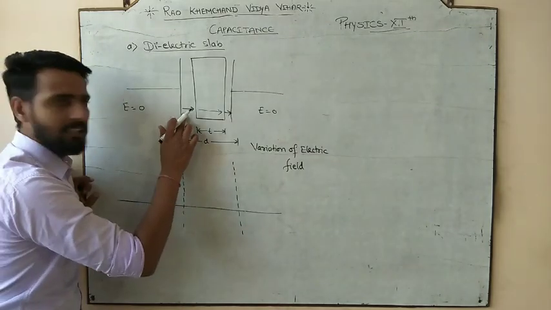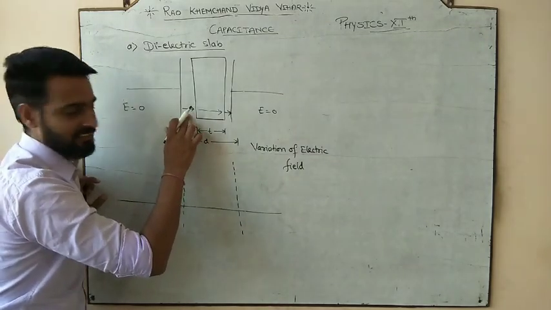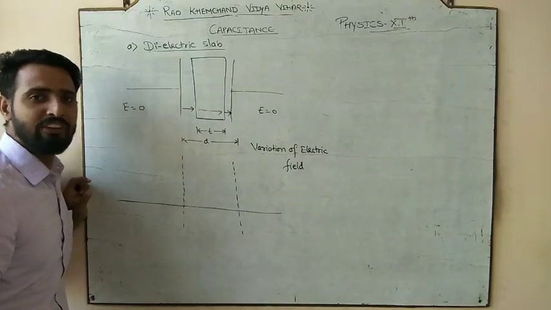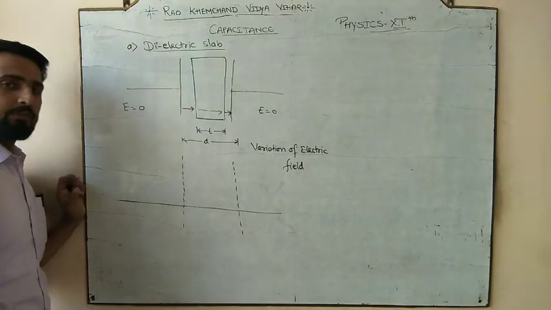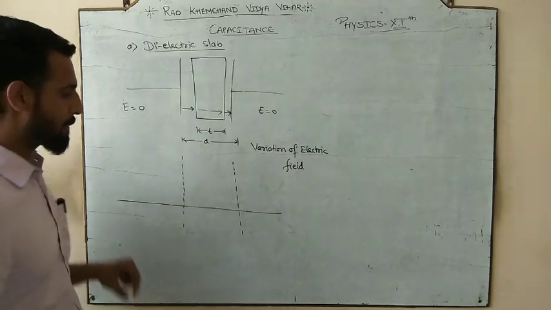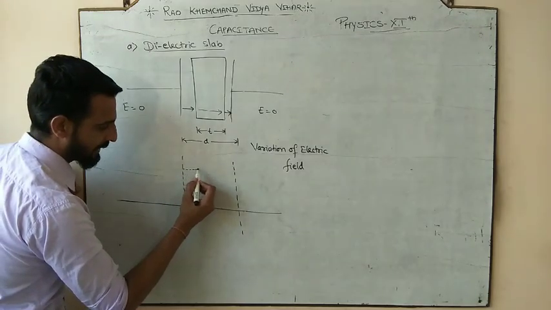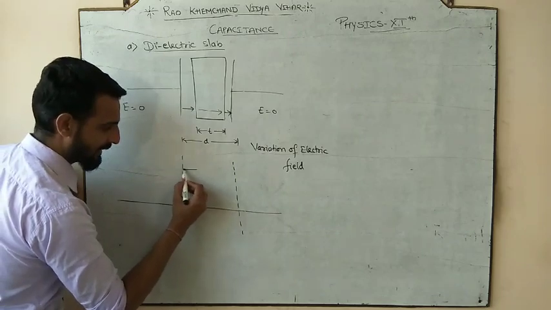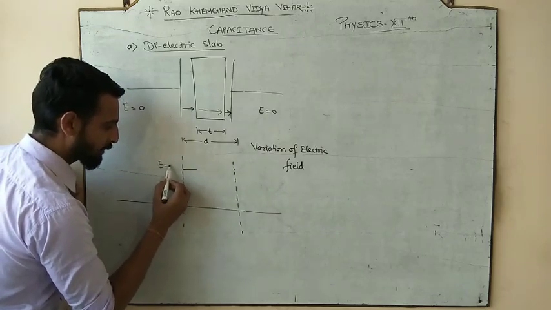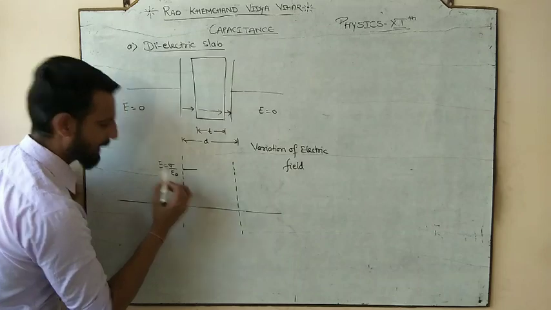This is your air space, and in air the electric field in between the plates is sigma by epsilon naught.